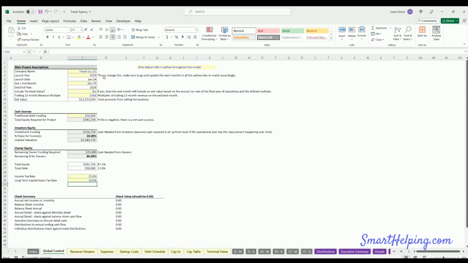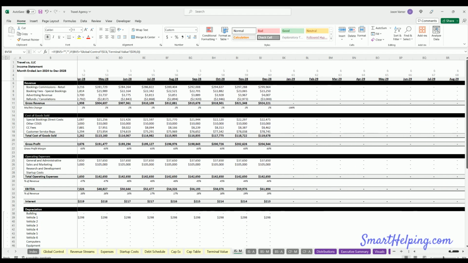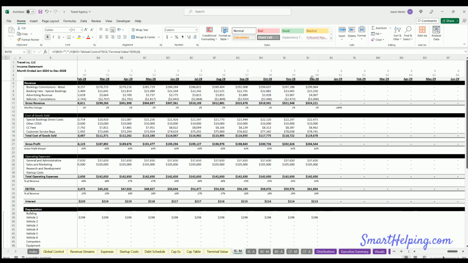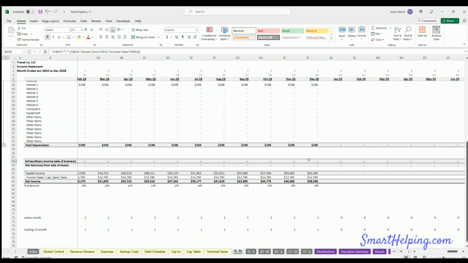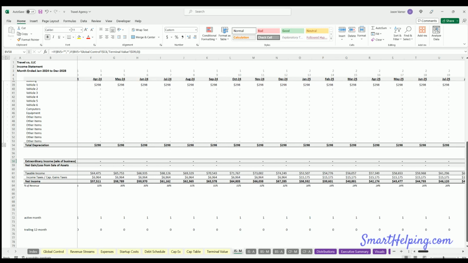Now you don't have to include an exit. You can hit no here, and that's fine. And you don't have to run it for a full term of 6 years. You can run it, let's say, to the end of 2028. In that case, we go back here. Now you can see the end month is 60 months instead of 72, and there's no exit value happening here.